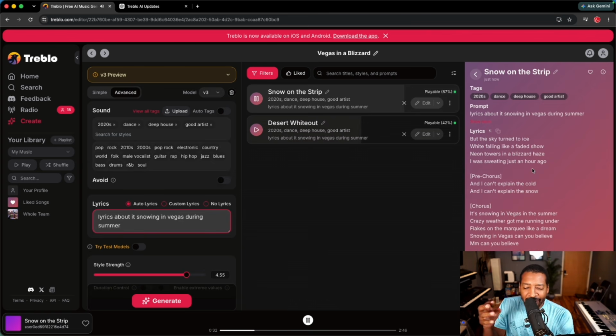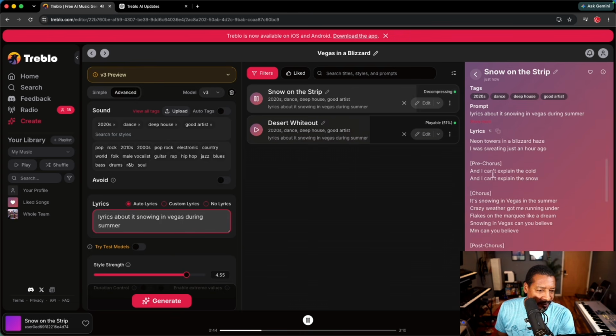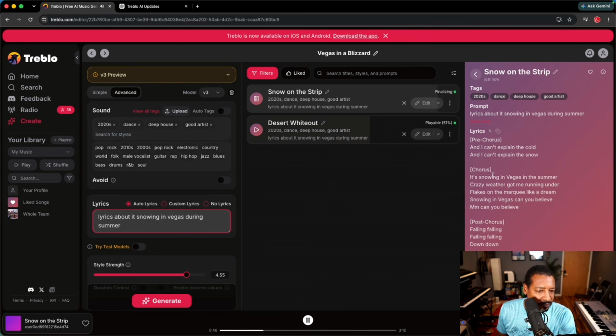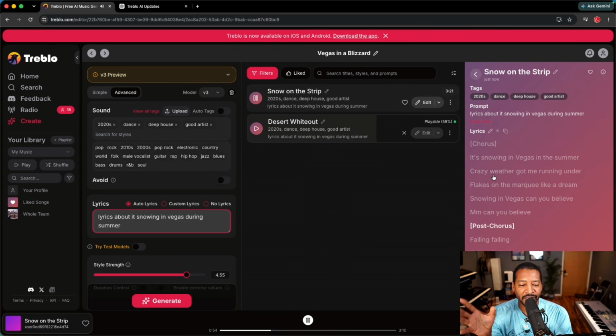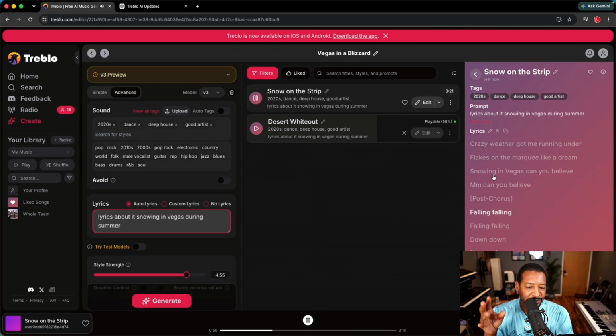I still like to see more layers, maybe like a swell in here, something. Once again, I like that once it's fully done generating, it goes to the karaoke mode, and it lets you see how much of the song is left or what part of the song we're in.